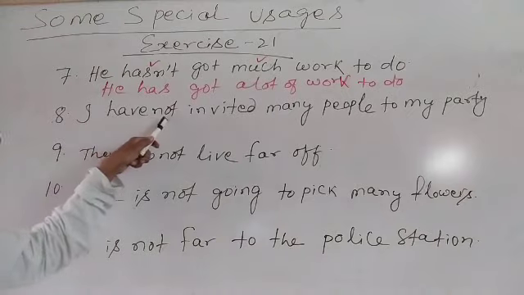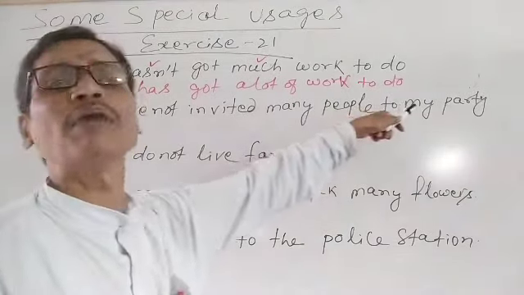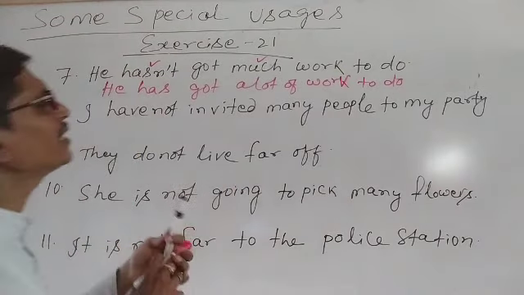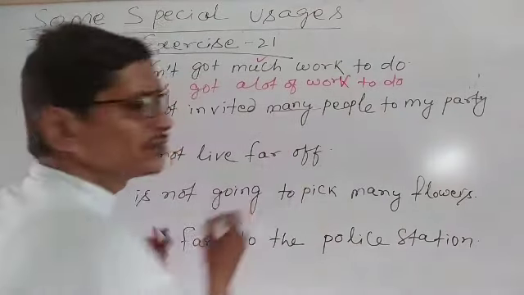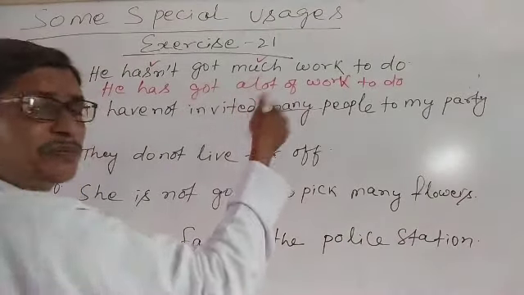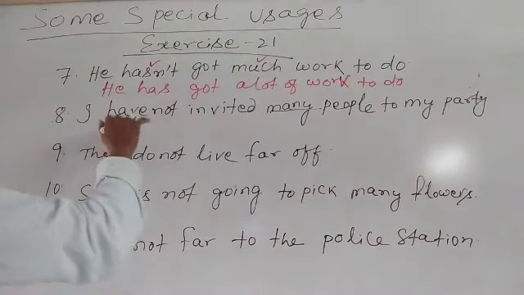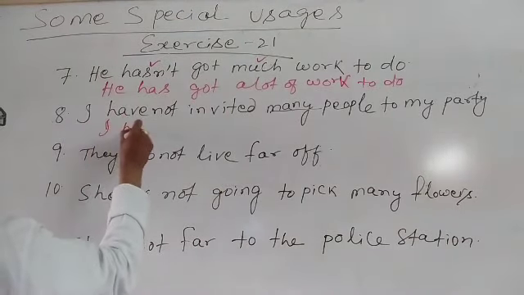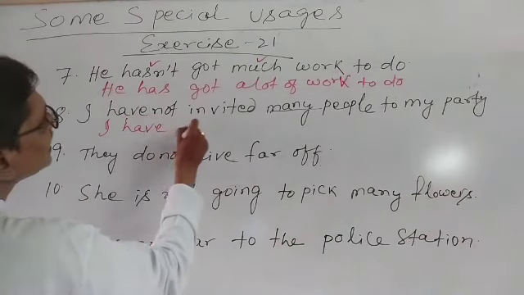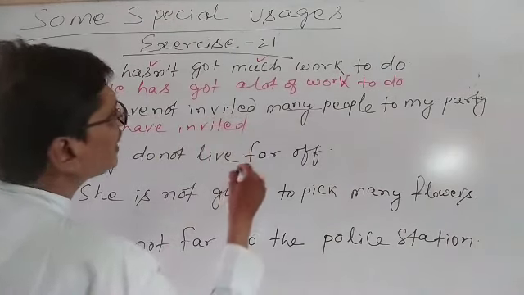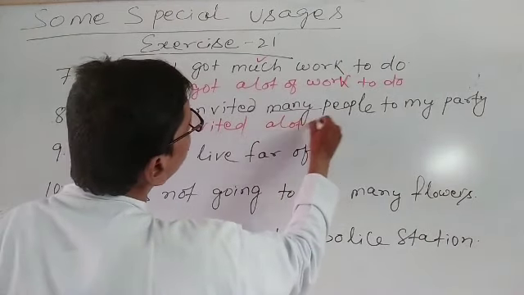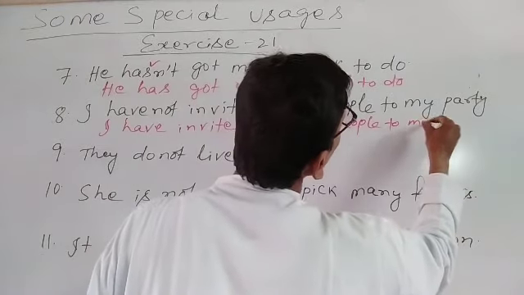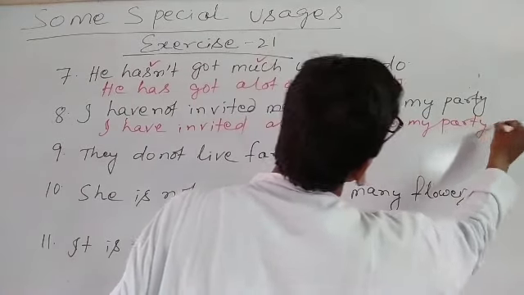Similarly, I have not invited many people to my party. The sentence is negative, therefore here we have used many. So in place of this many, what do we have to write when we convert this sentence into positive? Let's understand. I have invited a lot of people to my party.